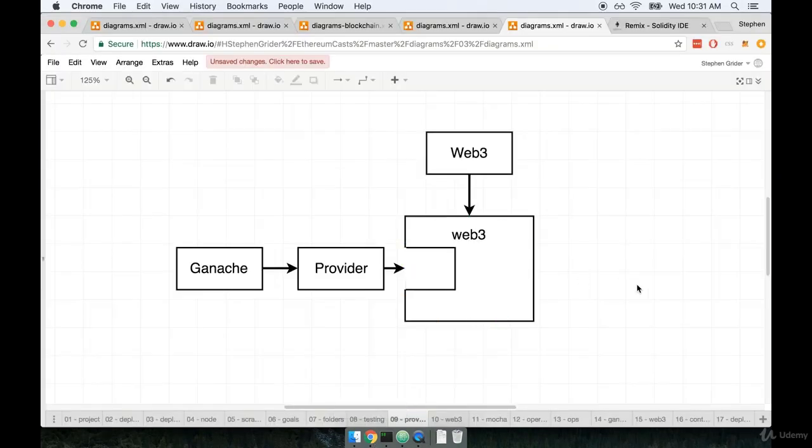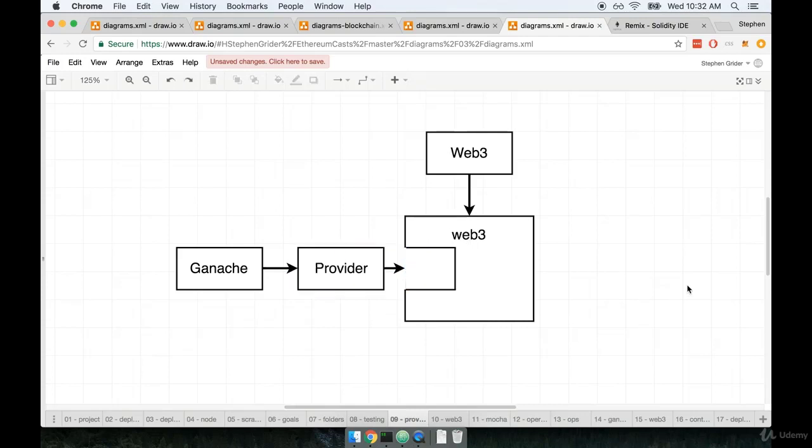The first thing I want to do here is remind you about the concept of the Web3 instance and the provider. So we've got an instance of Web3, which is our portal to all things occurring in the Ethereum world. And a Web3 instance doesn't operate on its own. We have to set a provider on the instance, which is how Web3 communicates with some given network. So again, you can imagine that this provider kind of gets inserted into this Web3 instance like so.